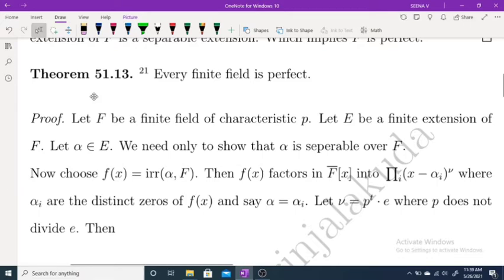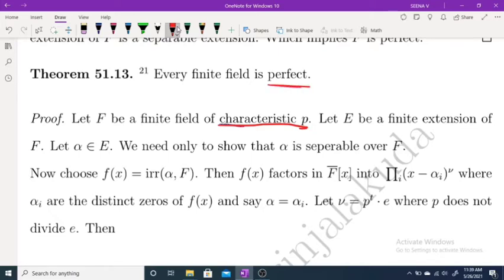So moving to the proof, let F be a finite field. For a field, the characteristic must be either a prime number or zero. Characteristic not zero, so finite field means it is of characteristic a prime number. Now we have to prove this is perfect.